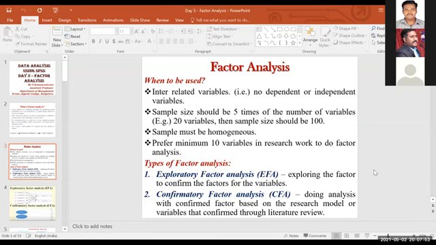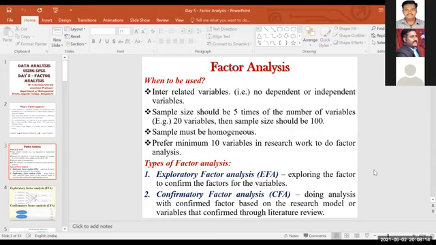So we can set the number when doing analysis, but make sure that when you are collecting the sample for factor analysis, you should have a sample size of 5 times the number of variables. Don't do factor analysis with less than that.